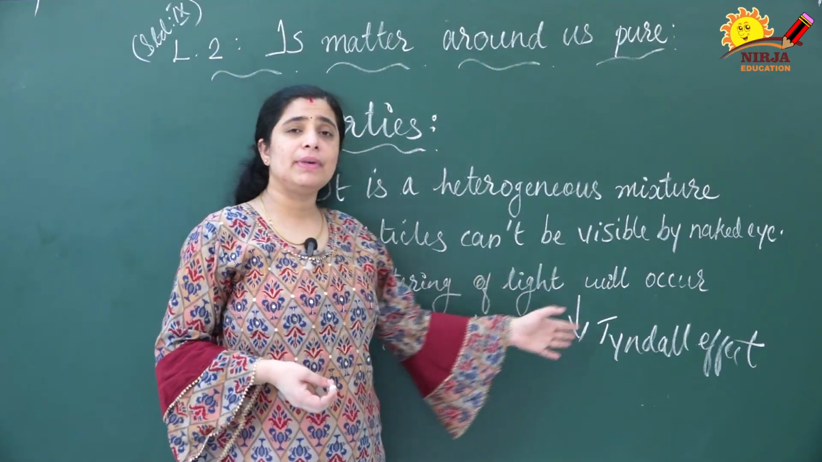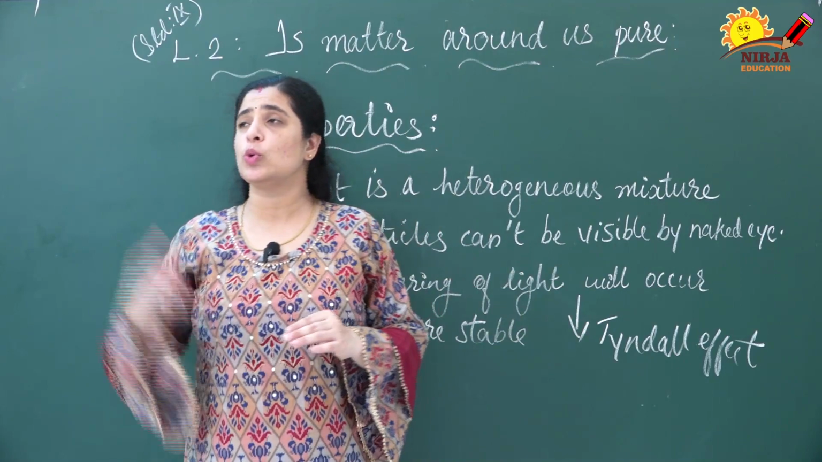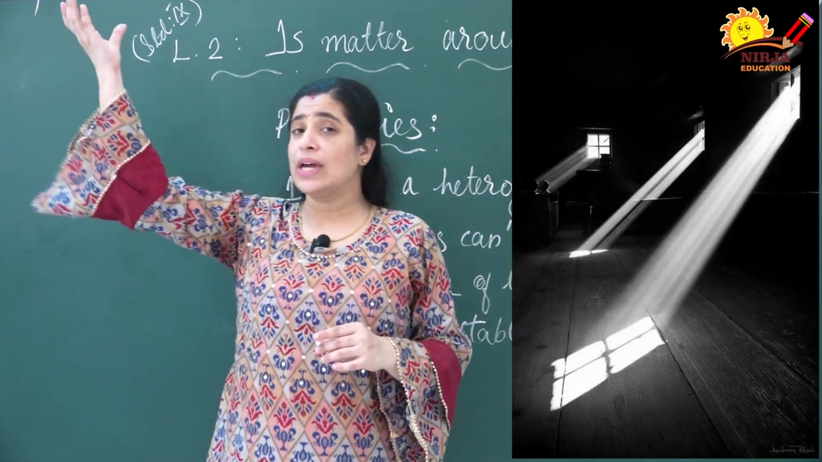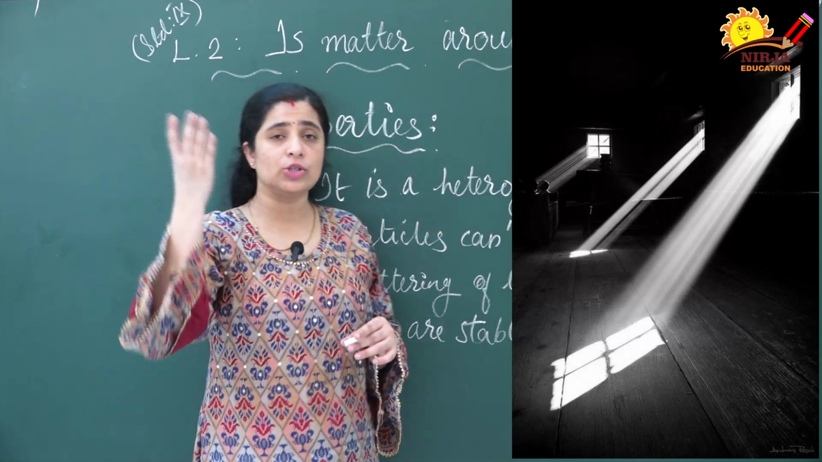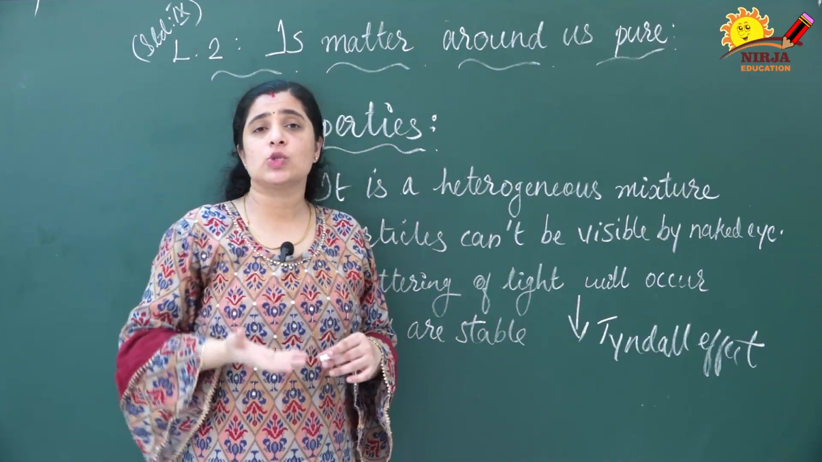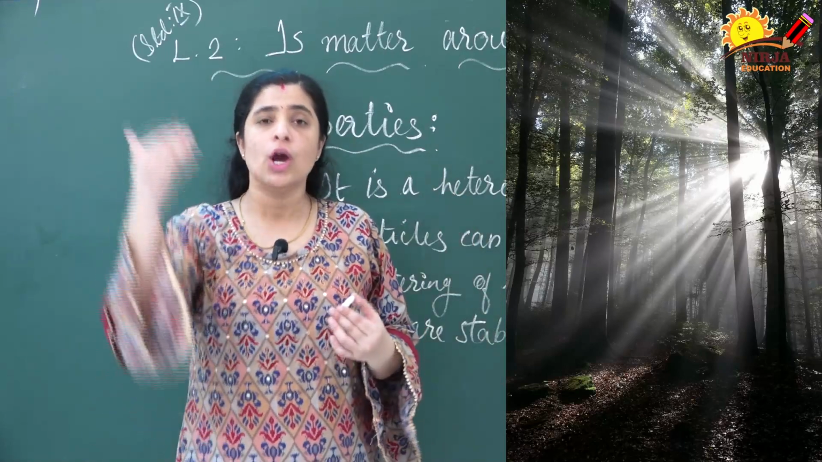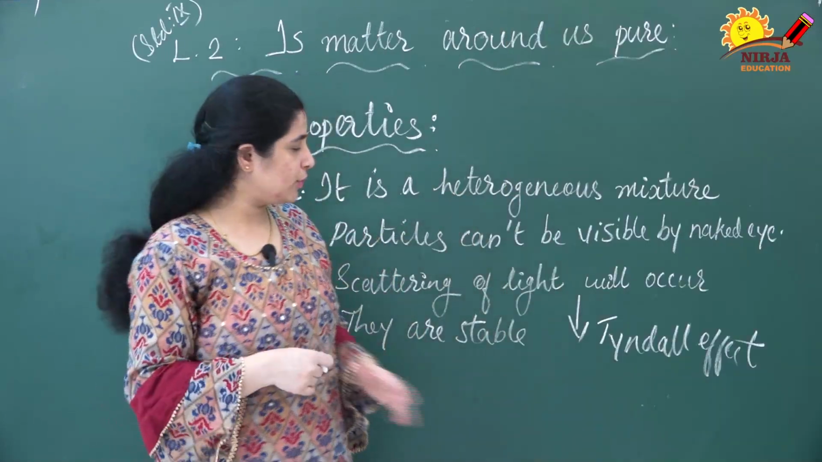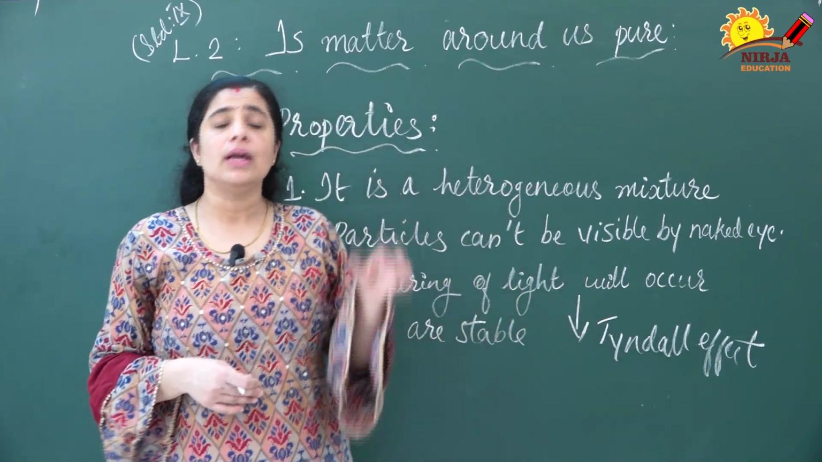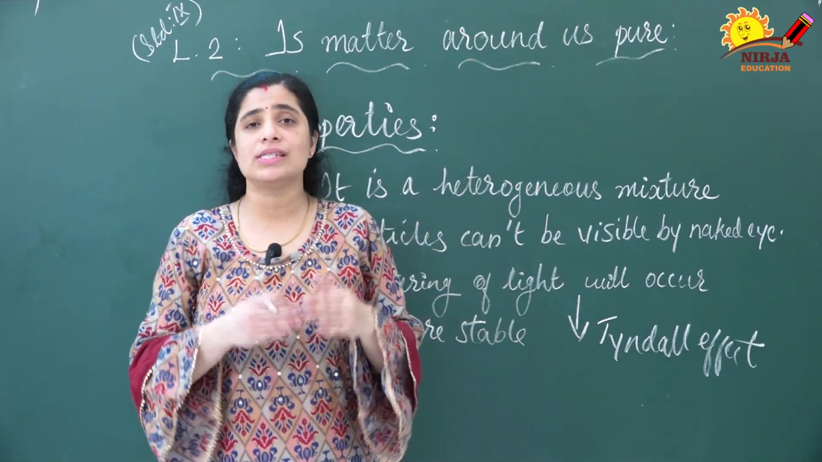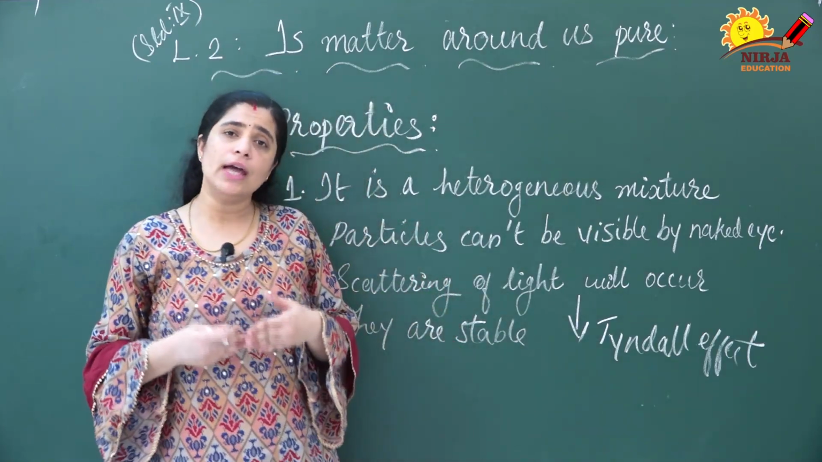And one more example of the Tyndall effect: when light enters a dark room through a hole, you can clearly see the light rays, how they are coming into the room. And the next one is light entering a dark dense forest. All these are examples of the Tyndall effect. You can see the path of the light, and in the room the scattering is occurring due to the dust particles present in the atmosphere.